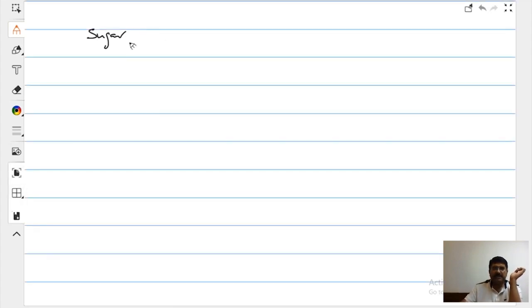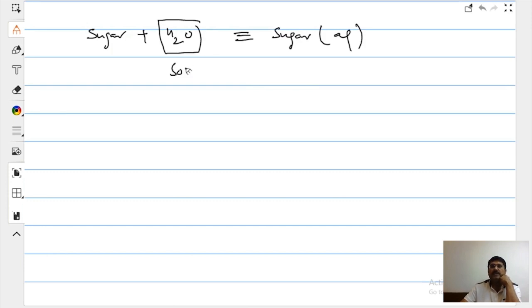See on the board. We have sugar. We add water. So what is going to be the final solution physical state? It will be aqueous. So this is going to be termed as what? Solvent. So what is solvent? Which has physical state similar to the final solution, or which is more in quantity.